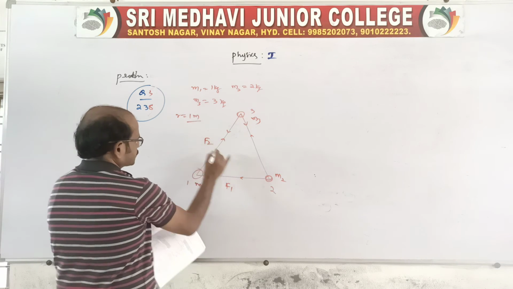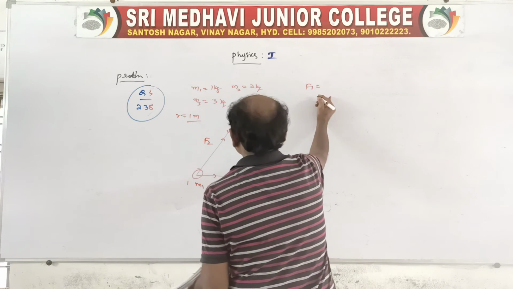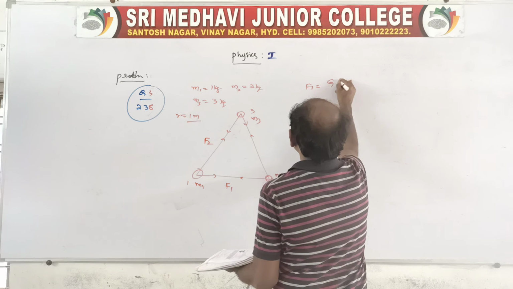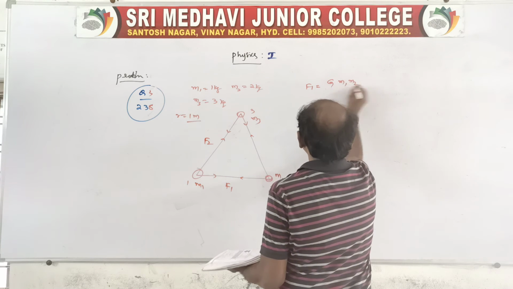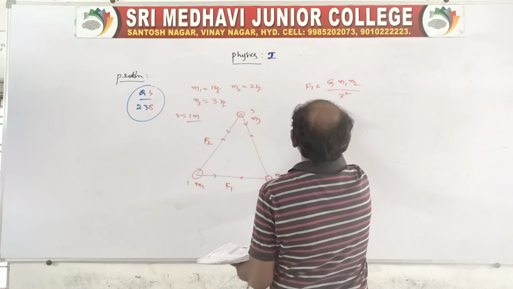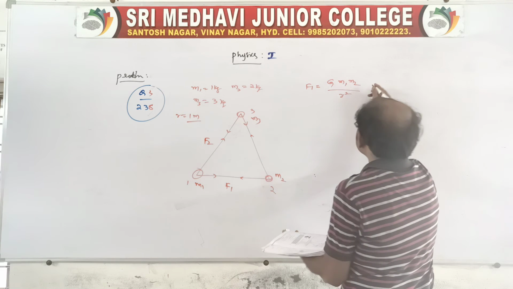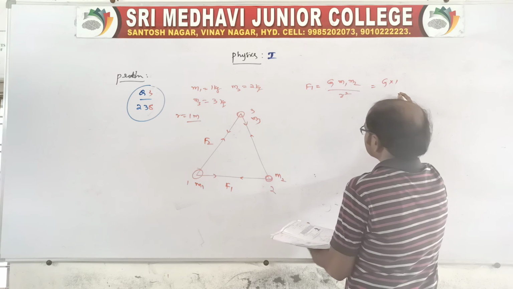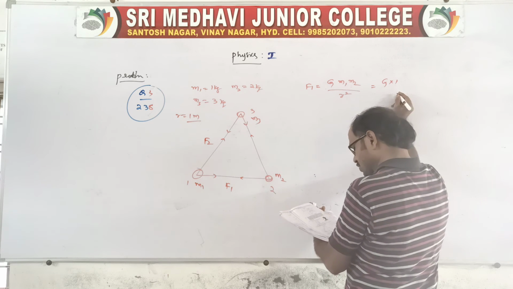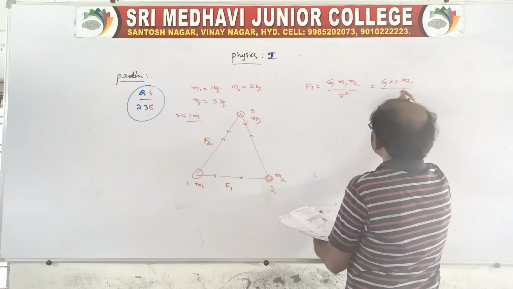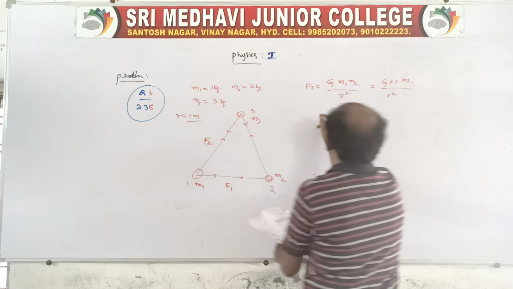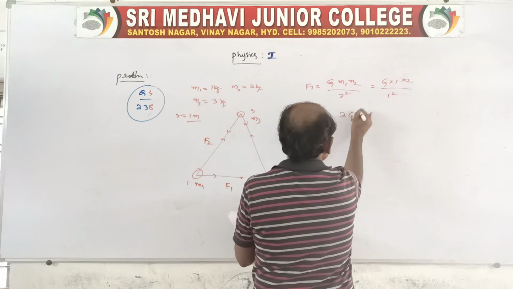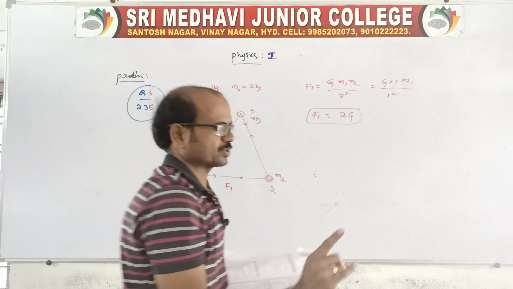F1 and F2. So F1 is equal to G M1 M2 by R square. Here you write M1 as 1 kg, M2 as 2 kg, by R value is given as 1 square. You keep G value as G only. Don't substitute the value of G, right?